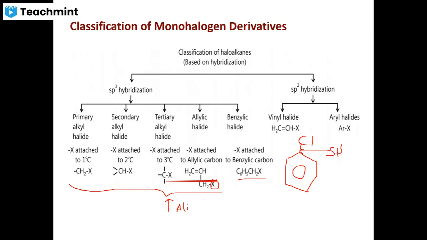In another case, the halogen atom is attached to an aliphatic side chain present on the benzene nucleus. They are usually called benzyl halides, for example benzyl chloride. Here the halogen atom is attached to sp3 hybridized carbon.